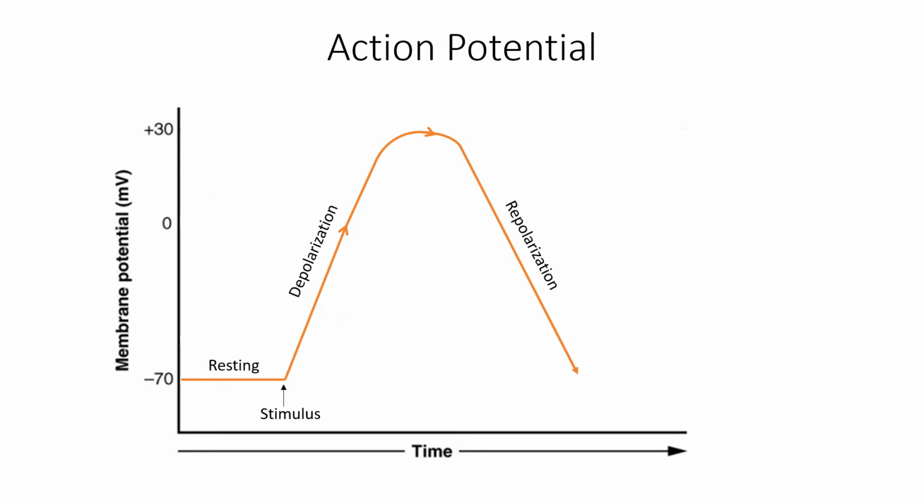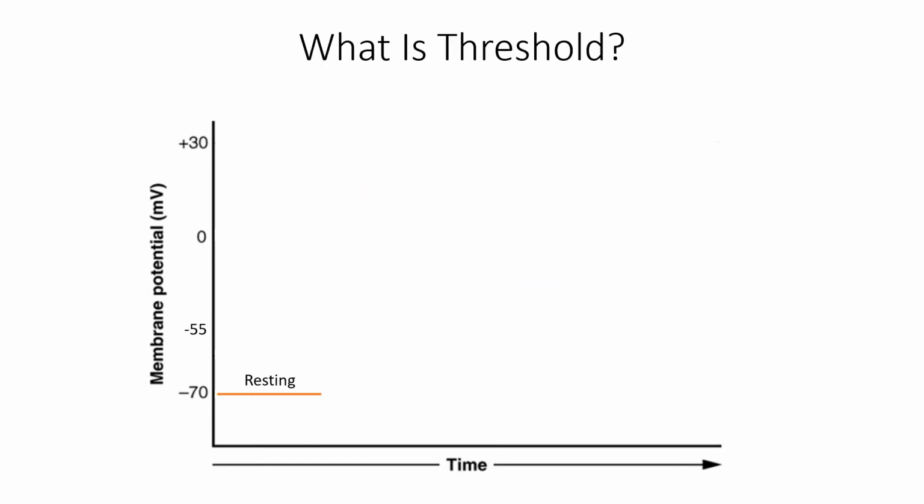Because it takes time for potassium channels to close, the voltage goes below negative 70 millivolts before returning to the steady state voltage at negative 70 millivolts. This is called hyperpolarization.